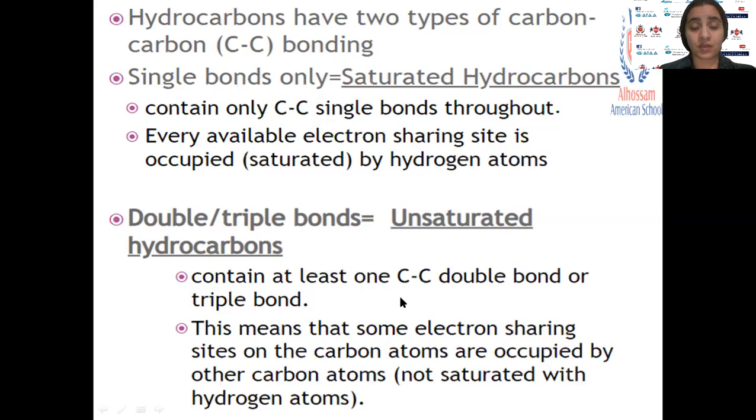An unsaturated hydrocarbon has at least two carbons, because the bond is between two carbons. But a saturated one may have one carbon, like methane, CH4. If we have a double or triple bond, we have at least two carbons.